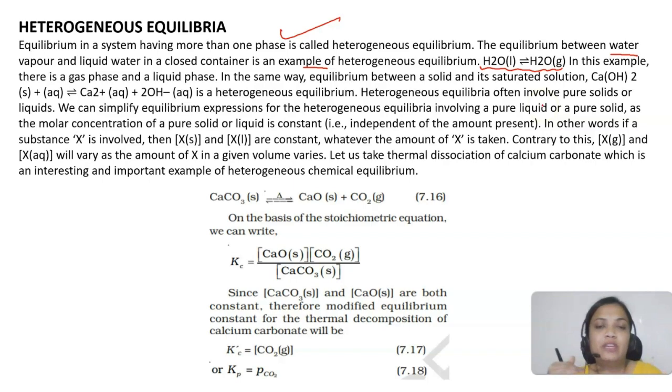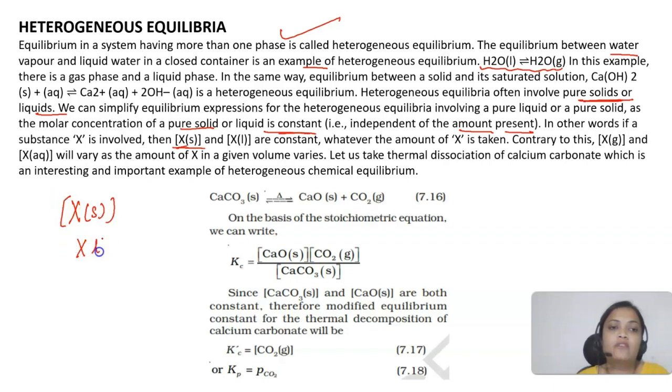Now what we have to keep in mind is that if heterogeneous equilibria involve pure solids or liquids, then the molar concentration of a pure solid or liquid will be constant. Okay, meaning that will be independent of the amount present. So if you are having a pure solid or a pure liquid, you will be taking its concentration as constant, whatever the amount taken. But the concentration in the gaseous phase and aqueous phase will vary, so that you have to consider for the expression. So for solid and liquid, we will not be considering that.